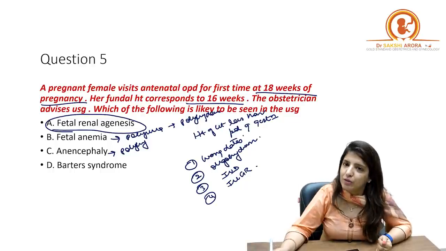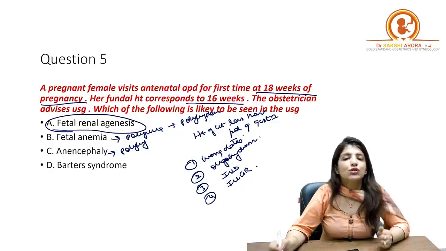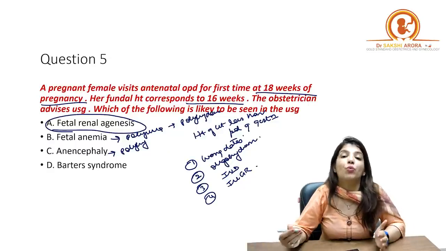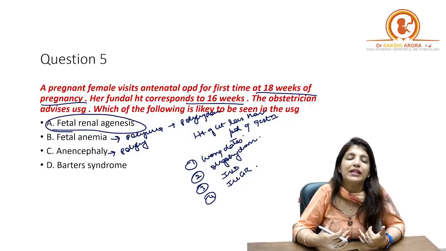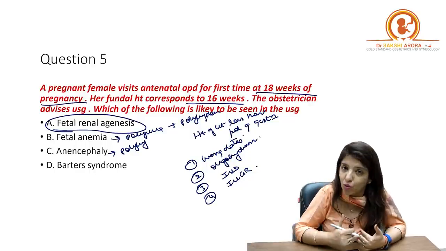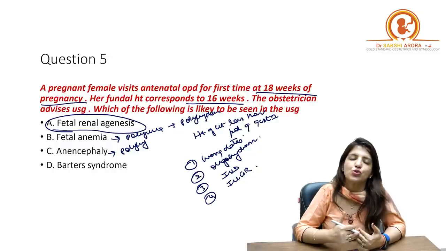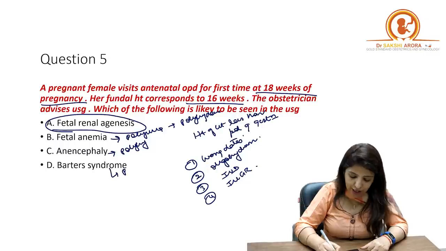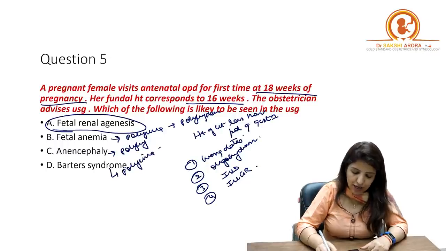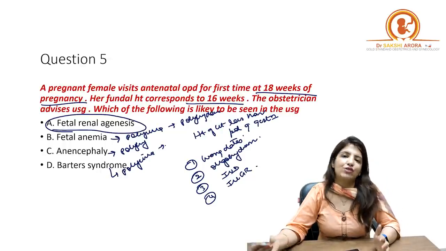Barter's syndrome. What is Barter's syndrome? In Barter's syndrome, there is a problem in the kidney so that there is salt and water wasting. The salt is not reabsorbed; there is a problem in the tubular reabsorption. Because of this problem, there is salt and water wasting in the fetus, because of which again there is polyuria, and this polyuria is going to lead to polyhydramnios.